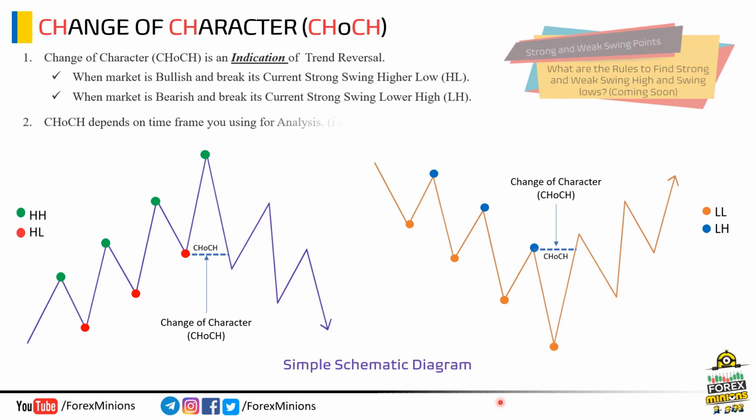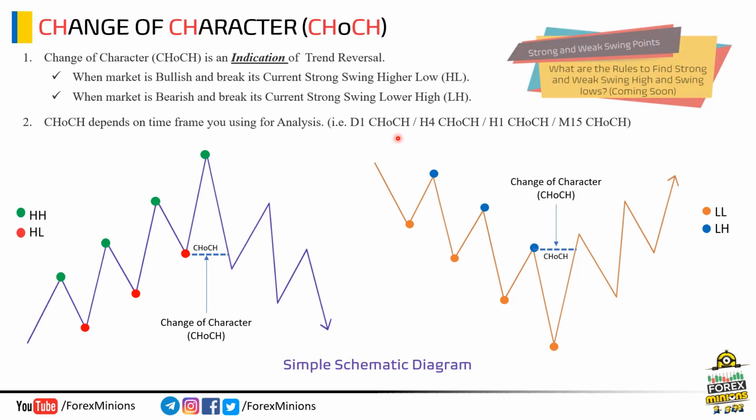Take notes that CHoCH, I mean change of character, depends on the time frame you are using for analysis. What does it mean? It means every time frame has its own CHoCH level. Daily time frame, H4 time frame, and similarly H1 and M15. The simple reason is that every time frame has its own swing points, that's why every time frame has its own CHoCH level. If you do not know how to mark swing points, you can check this I button or you can watch complete playlist to learn about them in complete detail.